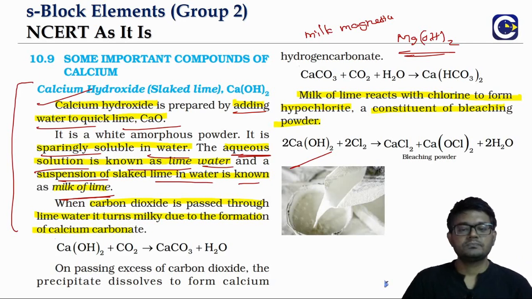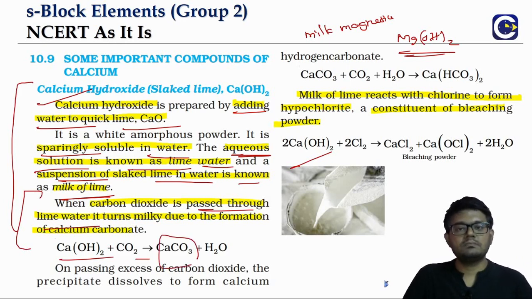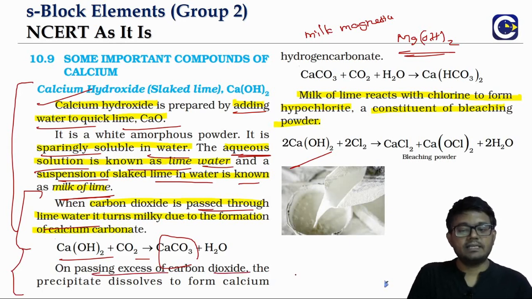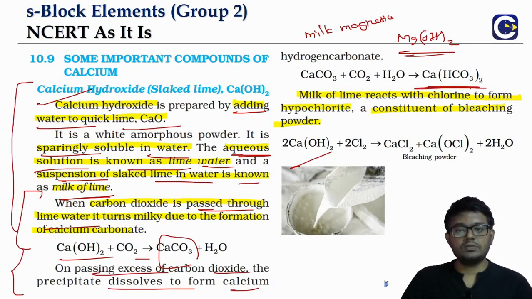Milk of lime. Now when we pass carbon dioxide through the lime water, it will turn milky because of the formation of calcium carbonate. This is a standard test for the detection of carbon dioxide. Now when we pass an excess amount of carbon dioxide, this reaction will further proceed to give us the bicarbonates or hydrogen carbonate.